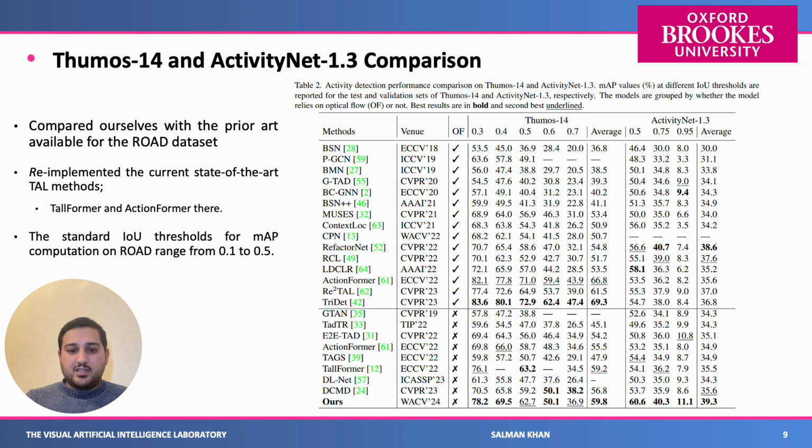For the comparison, we compare with two different types of methods: the methods which are using multi-stream, for example, optical flow and RGB stream, and only the RGB stream. We outperform all of the methods using only the RGB stream and get comparable results with the optical flow methods.